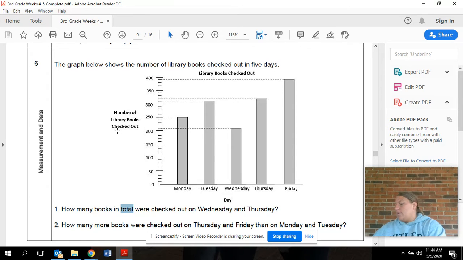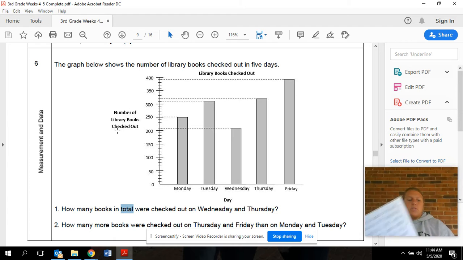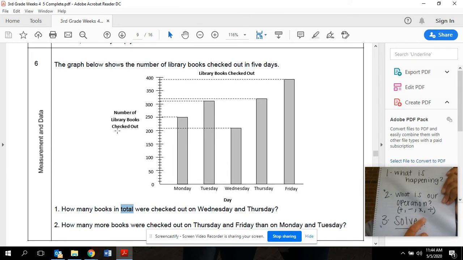All right. So now that you've visualized this question, that's part of the HOS strategy. What is happening? Okay. So my question's asking me, I need to figure out total books that were checked out. So part number 2 of this HOS strategy is to figure out my operation. And now I also told my kids operation stands for a fancy term that means, do we add, subtract, multiply, or divide?